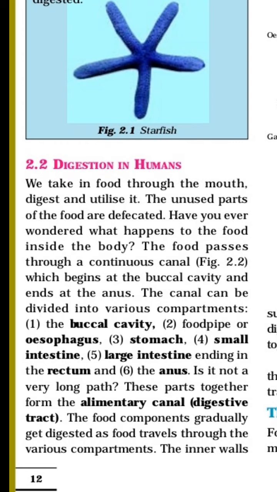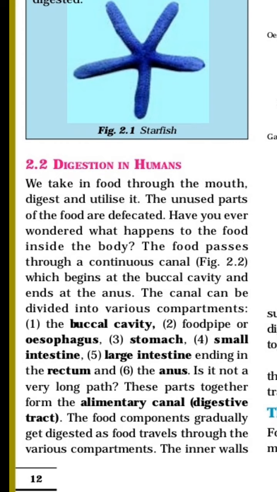Buccal cavity, जो आपला जबडा आहे तो, जिथे आपण फूड चेव करतो, and ends at the anus. Anus, गुरुद्वार. From that part, the unwanted material will be released outside from the body. Here we will see the canal can be divided into various compartments.